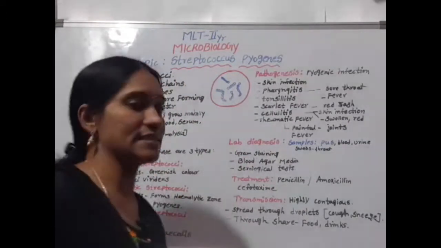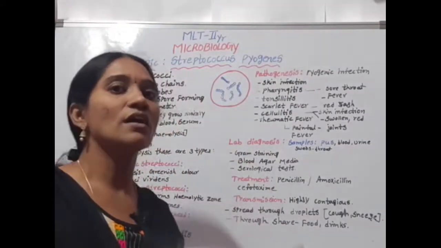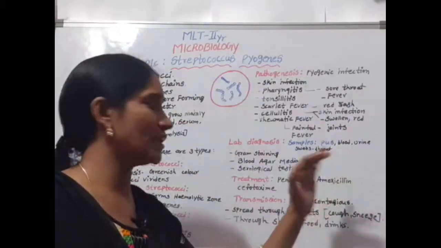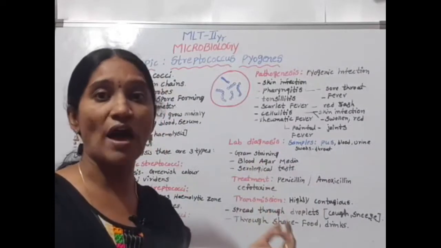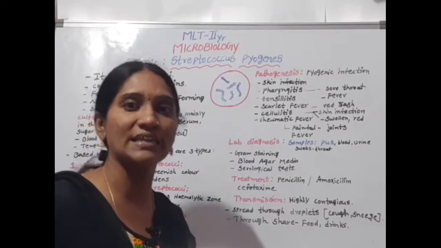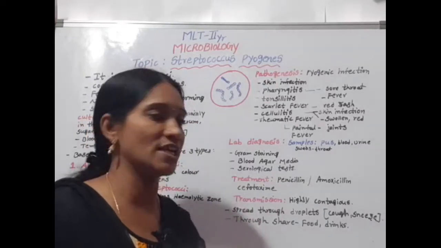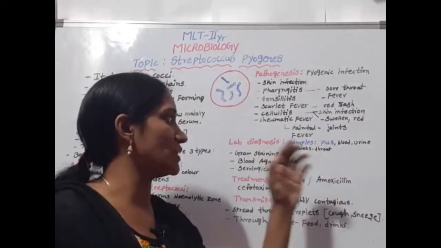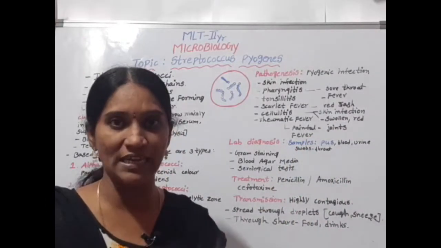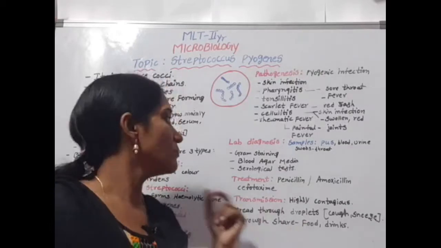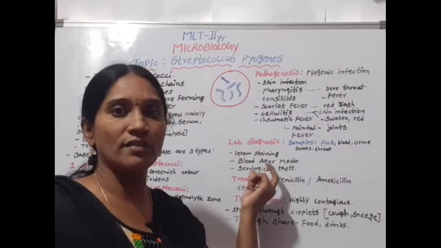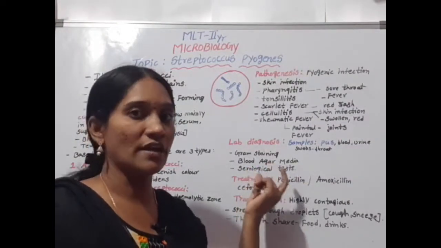The diagnosis of this infection is by sample collection: pus, blood, urine, and swabs collected at the infection area. By using swabs, we collect the sample in the throat region. Based upon the infective area, we collect the sample. And after collection of the sample, we conduct the gram staining.